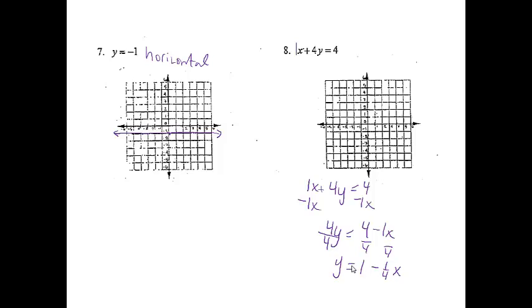Okay, I'm going to circle the number that doesn't have the x on it, so 1 is going to be my starting point. So I'll start up at 1 on the y-axis, and then from there, since my slope is negative 1/4, I'm going to go down 1 and then over 4. And then I'll go ahead and connect those points, and I am set to graph.